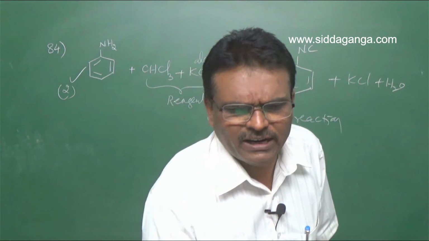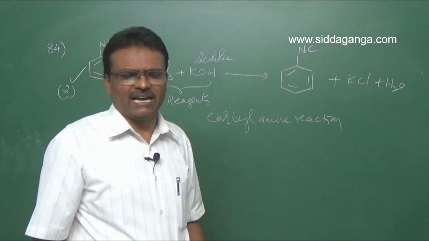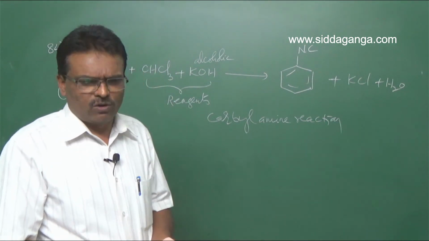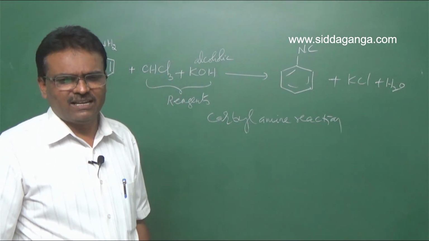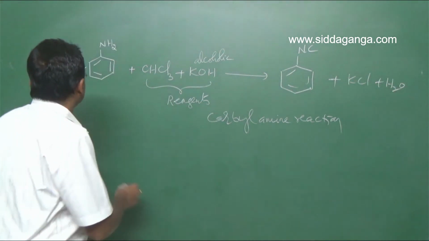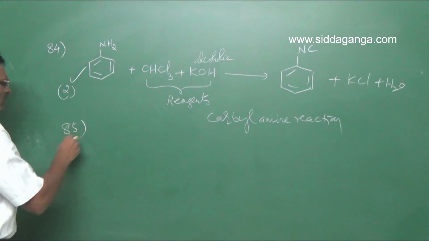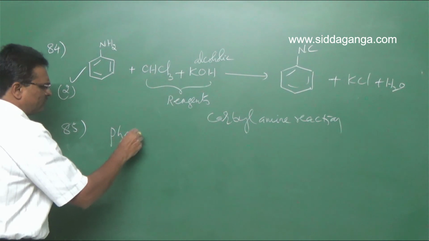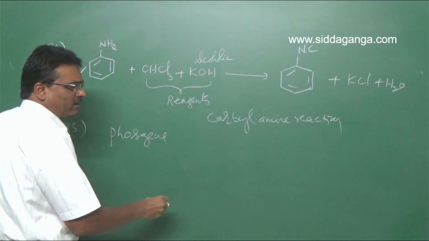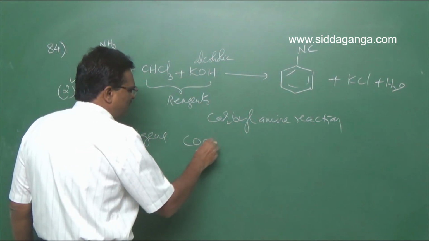Which of the following acts as a poisonous gas? Carbonyl chloride, phosgene, is a poisonous gas. Phosgene means COCl2.